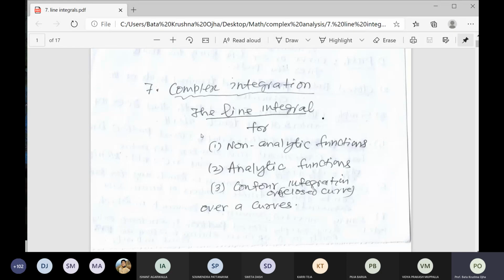Here we deal with all definite integrals, no indefinite integrals, because every integration is taken over the curve, right?